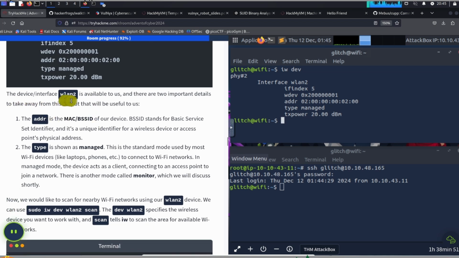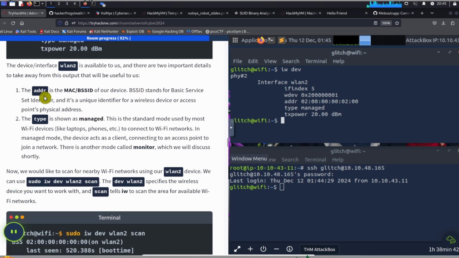So the device interface wlan2 is available to us, and there are two important details to take away from this output that will be useful for us. One, the address is the MAC BSSID of the device. BSSID stands for Basic Service Set Identifier, and it's a unique identifier for a wireless device or access point's physical address. Two, the type is shown as managed. This is a standard mode used by most Wi-Fi devices, laptops and phones, to connect to Wi-Fi networks. In managed mode, the device acts as a client, connecting to an access point to join a network. There's another mode called monitor, which we'll discuss shortly.